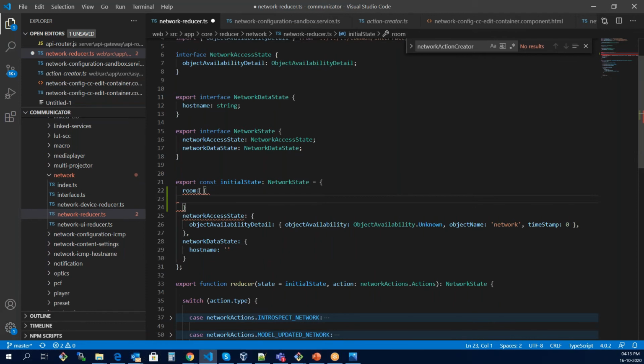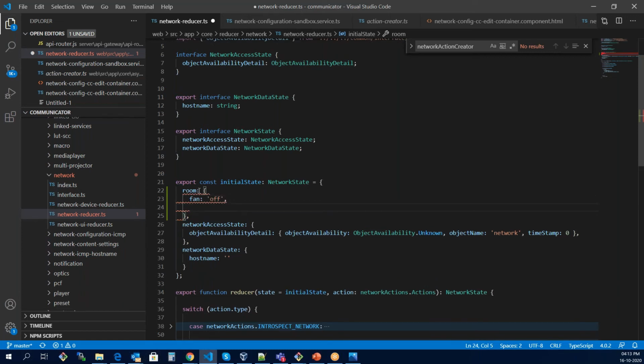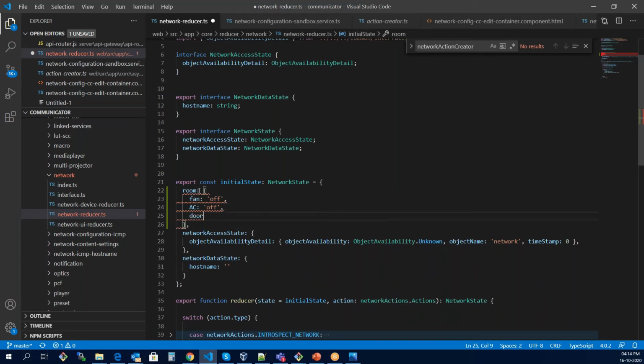the initial state for the room can be like there can be a fan. By default, its value is off. There can be AC. By default, its value is off. There can be a door. By default, its value is open. Okay, the door is open.